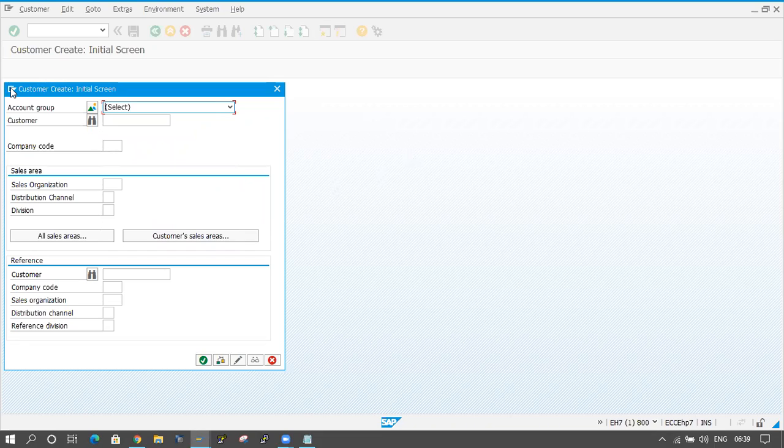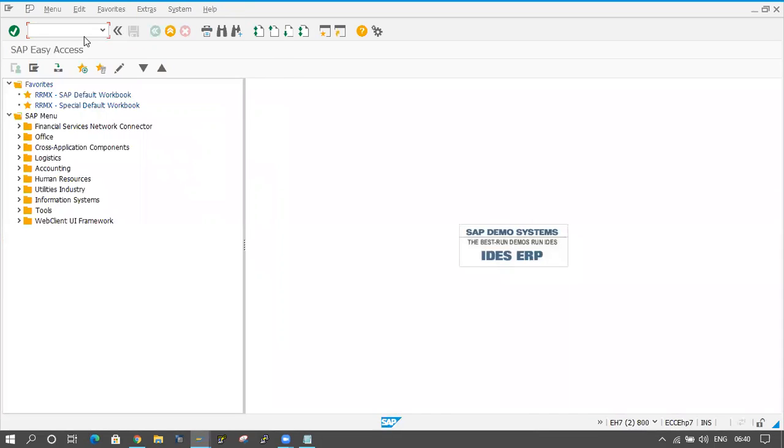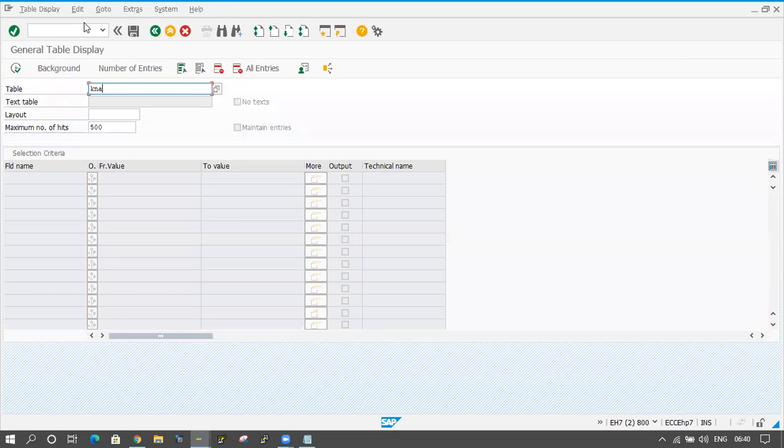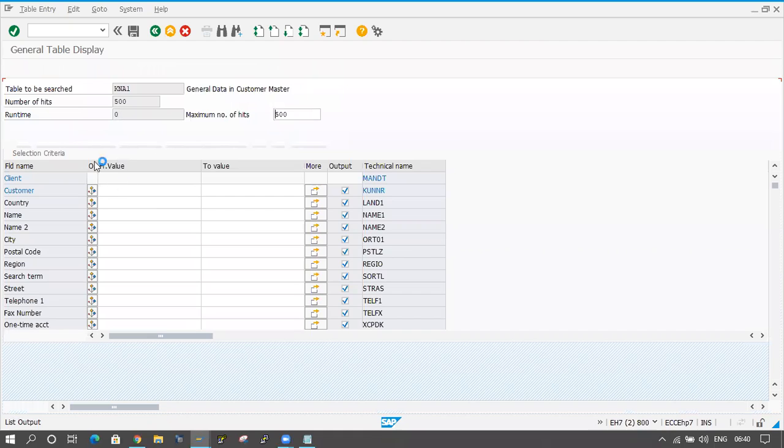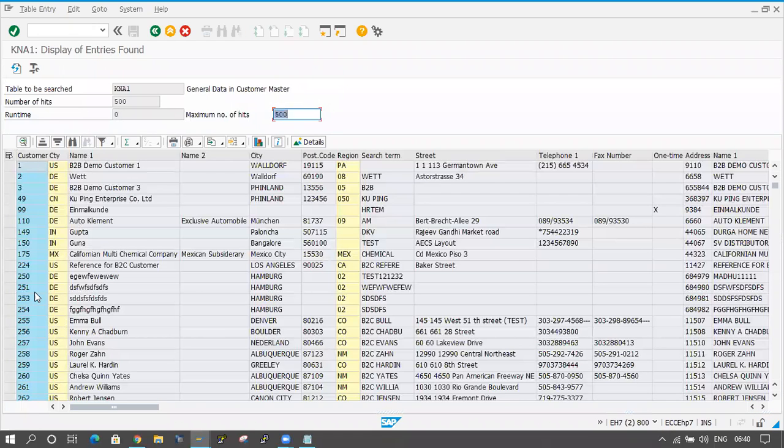Let me check one customer at the table level. Customer information is in the KNA1 table, and I'm executing here. I'll take customer number 251.